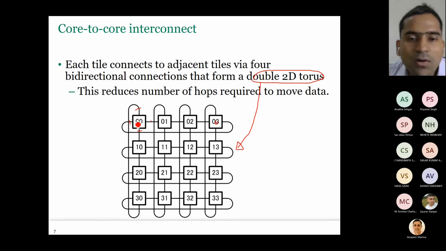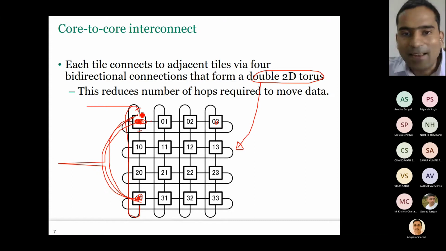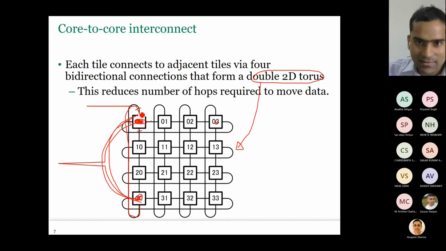So if instead of 4 you had only 3, then you can't directly send the data. For example, right now, this 30 can directly send the data to 100. This 00 can directly send, and this 30 can directly send the data because of this connection. So the whole point is it is very tightly connected. It has so many links so that you can quickly send the data from one node to another.